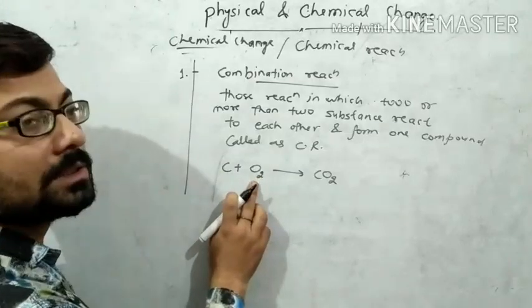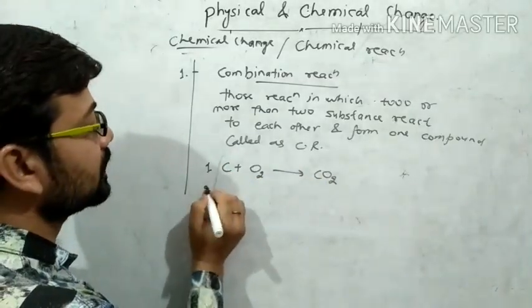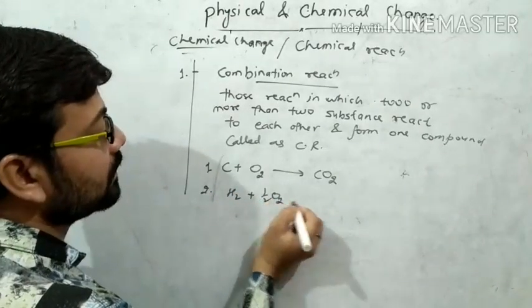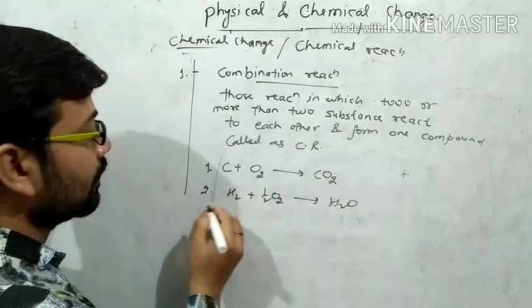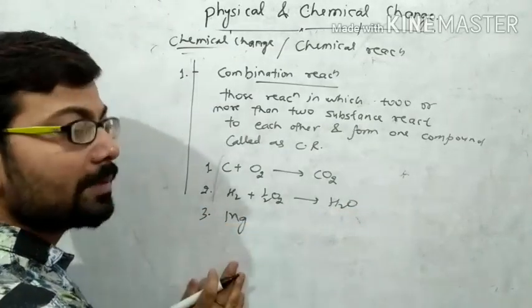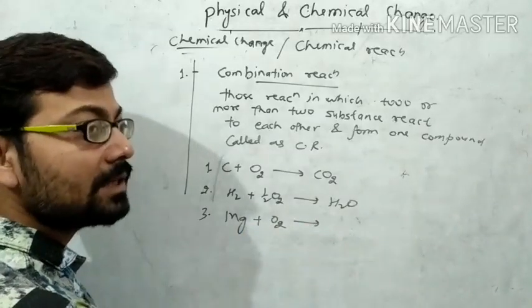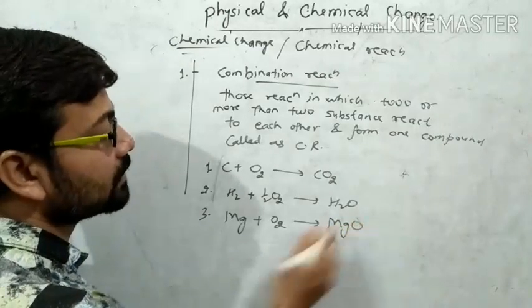Carbon reacts with oxygen, then it produces carbon dioxide. Now the second example, when hydrogen is reacting with oxygen, then it produces water. When magnesium ribbon is burned in oxygen, then it burns with dazzling white light and they form magnesium oxide.